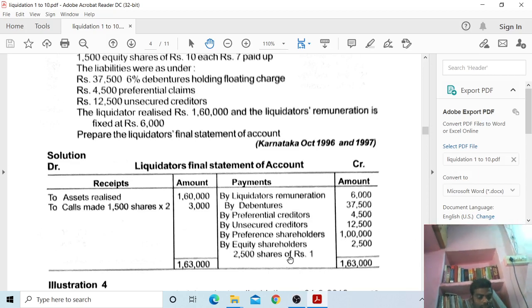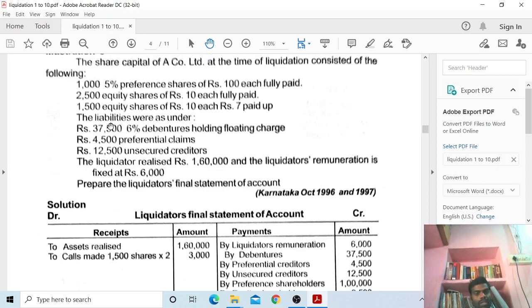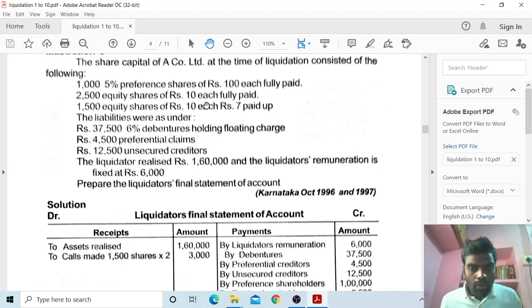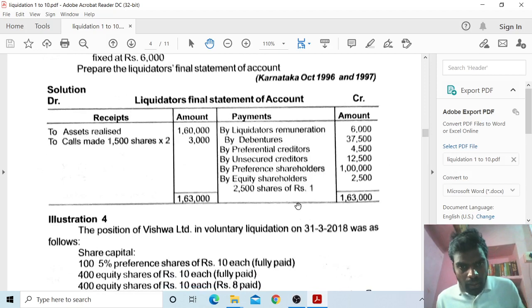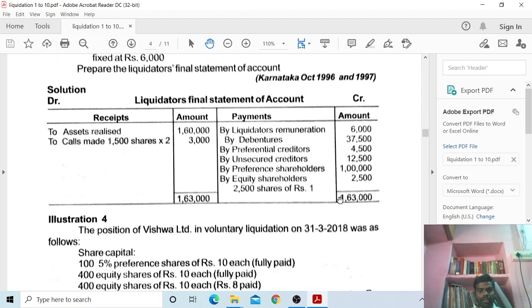The remaining balance is 1,02,500 minus 1 lakh, so now 2,500 is available. This 2,500 we give to the fully paid equity shareholders of rupees 10 each, a refund of 1 rupee per share. So total on both sides is 1,63,000.